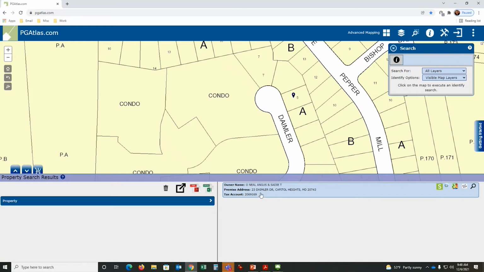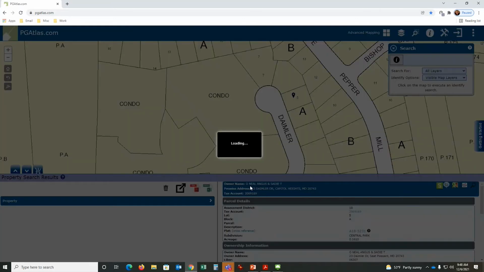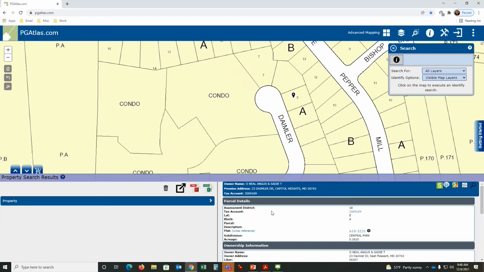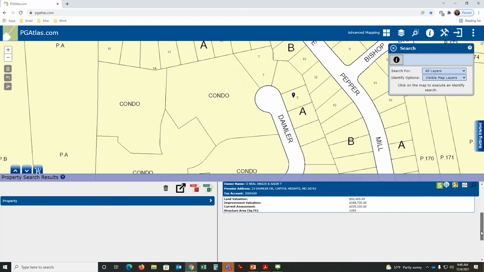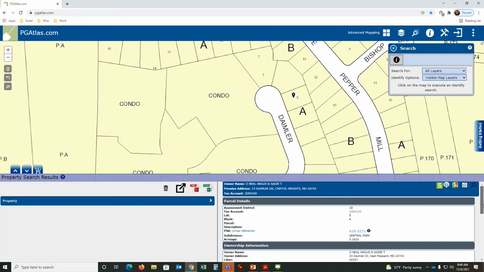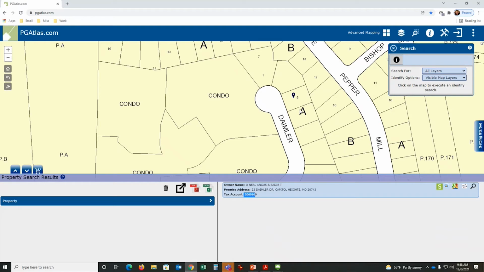From here, I can now expand on this information by clicking on it again. And now I see even more detail. I can scroll down on the left, on the right, and look at, again, almost the complete tax assessment record. The planning department does not maintain this data. We get a copy of this data from the assessment office. All we do is link the tax account number to the shape of the property.